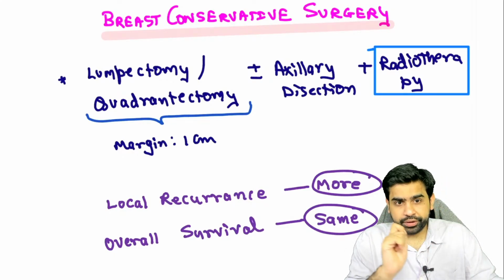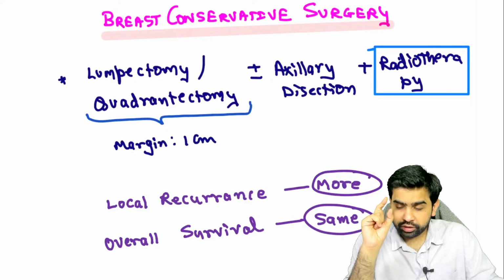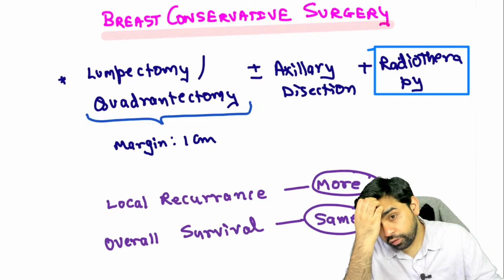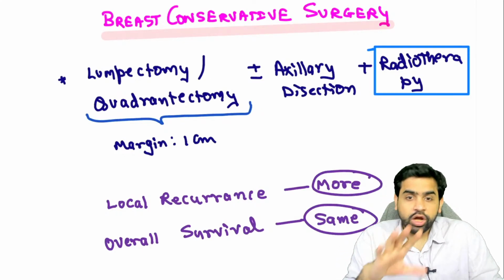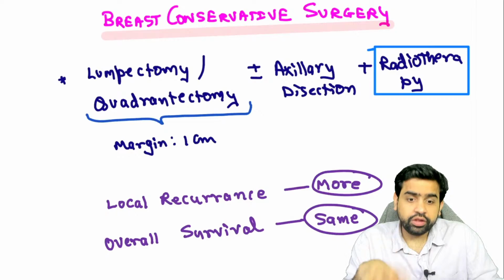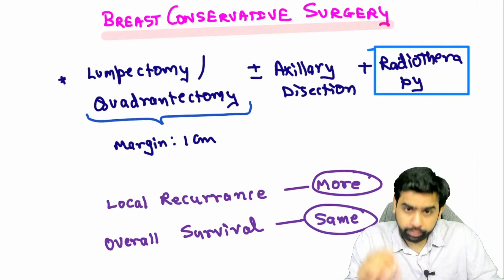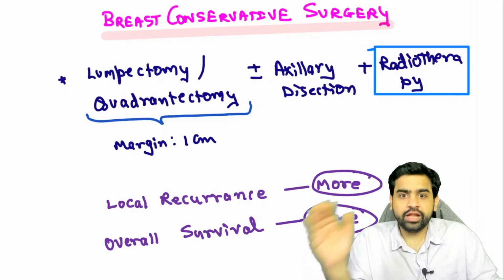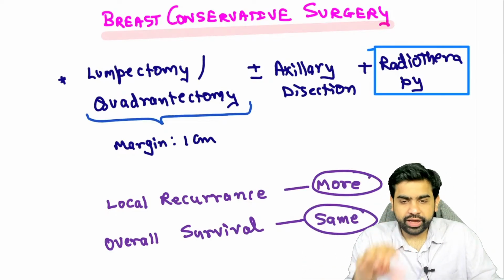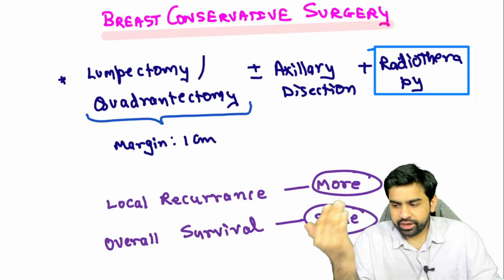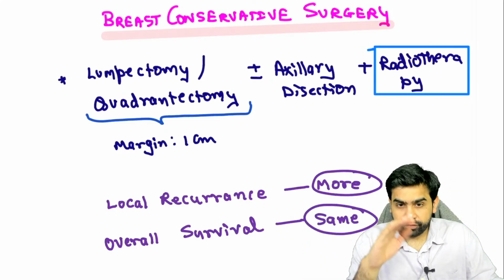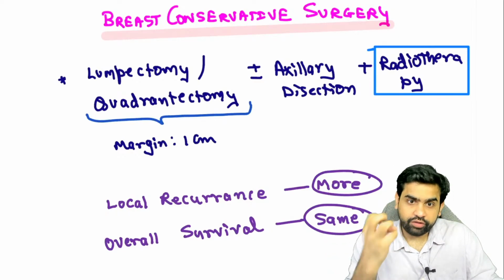Now what you need to understand over here is the margin. What is the margin of resection which you're going to take? In the wide local excision, you take a 1 centimeter margin. Now sometimes the students ask, can we take, let's say, a 1 millimeter margin? So don't get confused. In your Love and Bailey, what they have written is that there are a few studies being performed where they are trying a 1 millimeter margin. But till date, what is standardized is a 1 centimeter margin. So what you have to take is 1 centimeter of margin. Maybe 5 years, 10 years down the line, we will reach a place where we will be able to take a lesser margin, because at the end of the day, we are trying to conserve the breast. Okay.